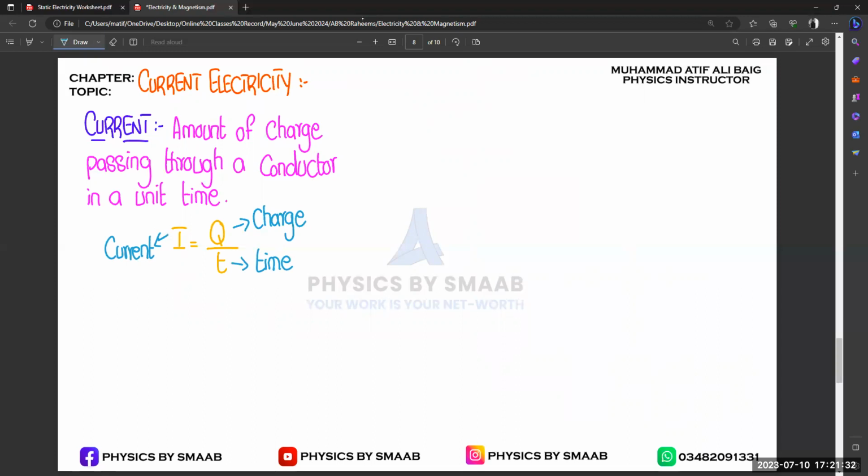Okay, so this is a basic formula related to electric current, very basic formula, and Q is for charge, that is Coulomb C, and I is for current. And now what is the SI unit for electric current? Normally in daily life, you observe that unit or symbol that is known as amperes, right? So basically we use the SI unit ampere in our daily life to measure electric